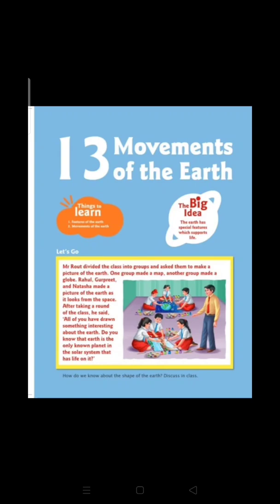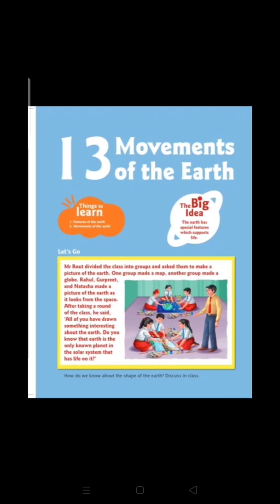So in the classroom, the teacher asked each and every student to make a picture of the earth. So students started making that. Some of the people made a map, because a map is considered to be the exact paper representation of the earth. Some of the people made a globe, because a globe is also considered to be a replica of the earth, the structure of the earth. And some of the people just started representing the earth in their own manner. So after taking a round of the classroom, the teacher asked each and every student, do you know that earth is the only place where life is possible?